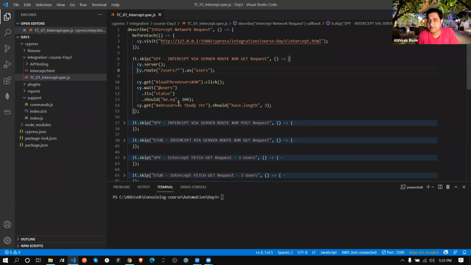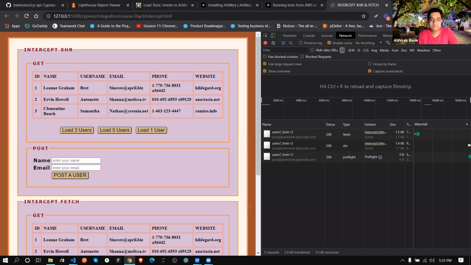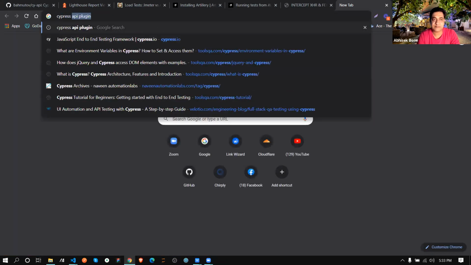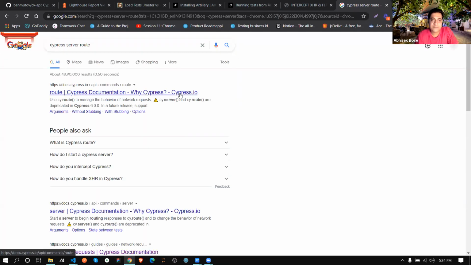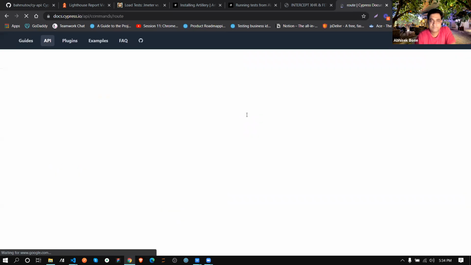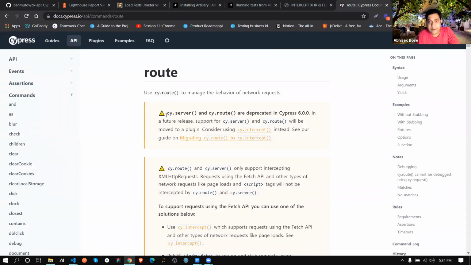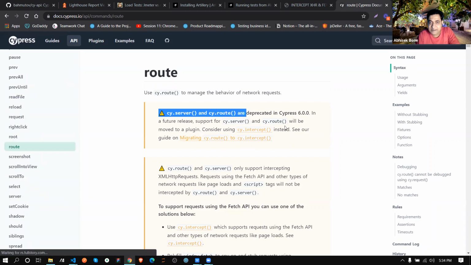So these codes are written. Before I explain anything, let me show you something first. Cypress server. If I am opening this file, just read these lines once.